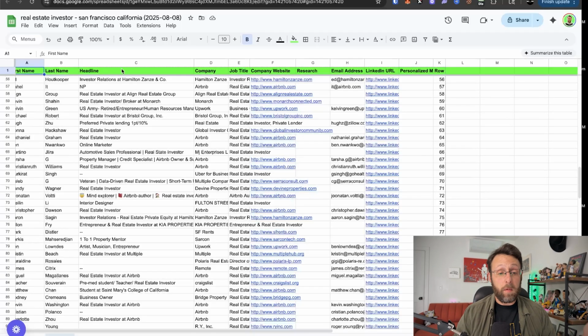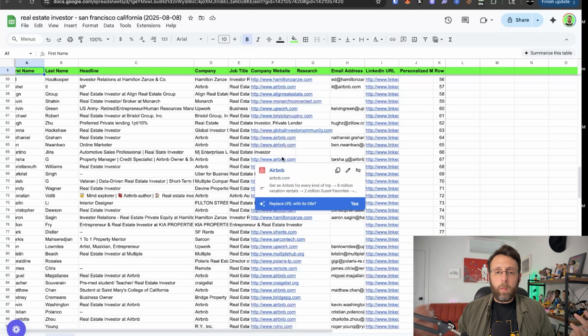And so the way I think of automation, in a nutshell, is there are 3 main pieces: the input, the processing, and the output. And you need to understand the ends first before you can work out the middle. So in our case, we have the input. And for us, the input is first name, last name, headline, the company, the website, et cetera, right? So it's like, okay, we have all this. What do we want to do with it? Well, we know our goals. Our goal is to create a personalized message for this person that we can use to reach out to them. So that's great. We understand what we have and what we want.